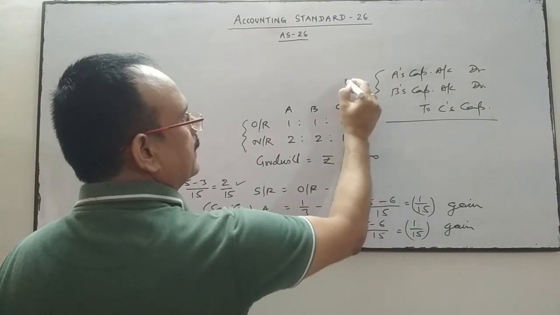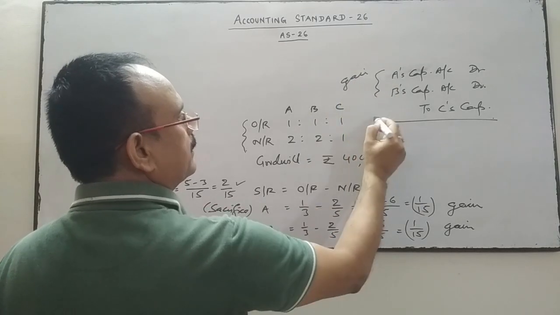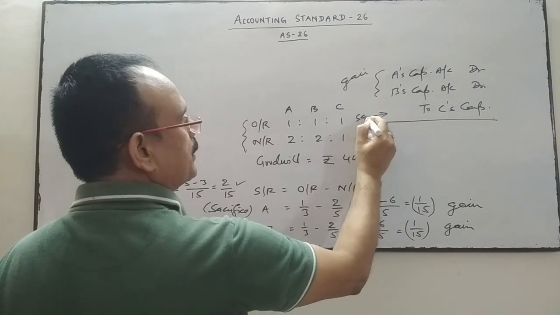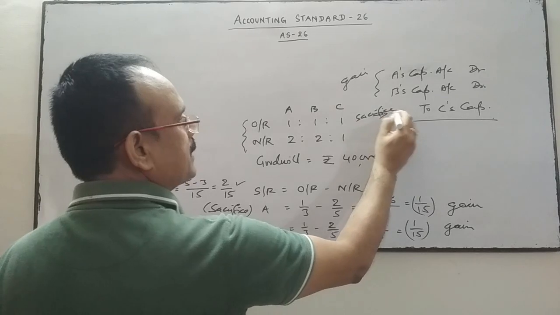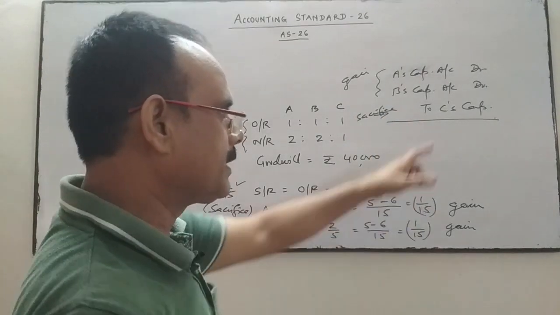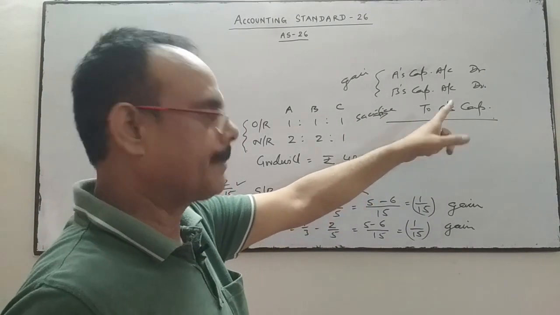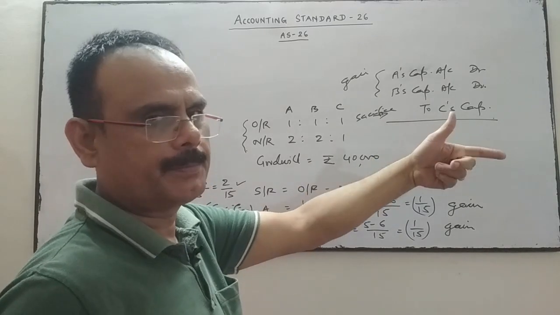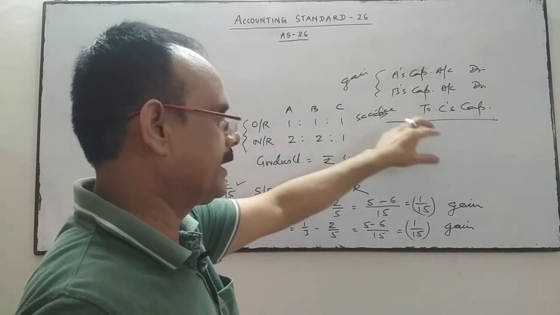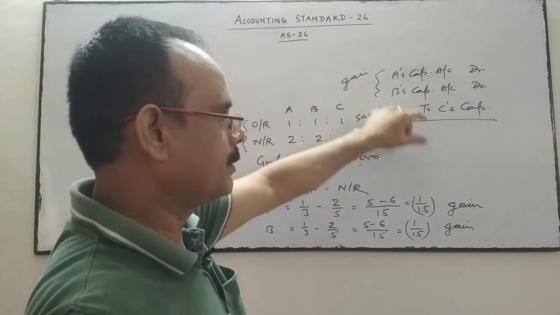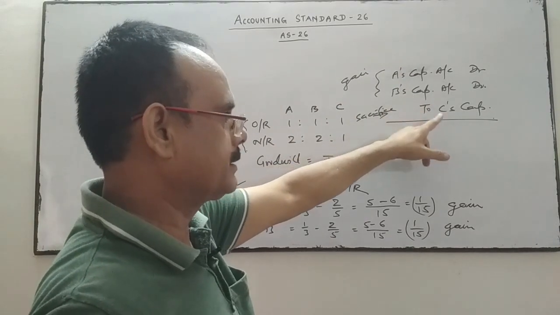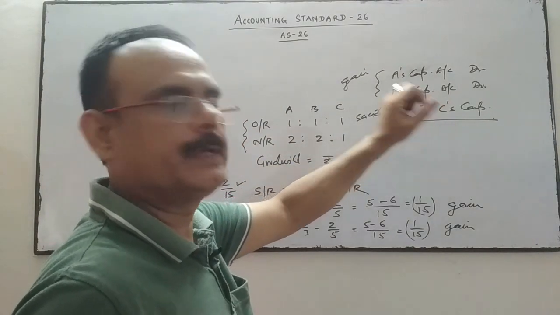A and B are the gainers and C is going to sacrifice. So the partner who has sacrificed, their capital account will be credited, capital or current depending upon whether the capital is fixed or fluctuating. So capital account debit for gaining partners and sacrificing partner's capital account will be credited.